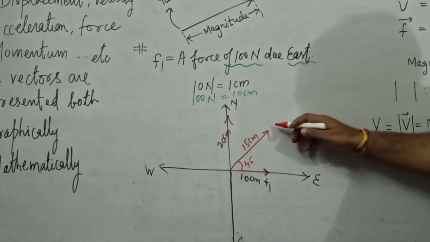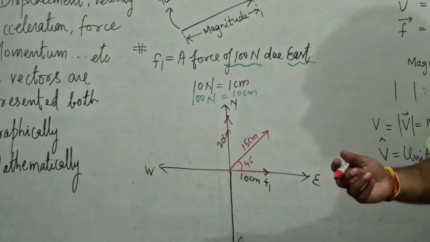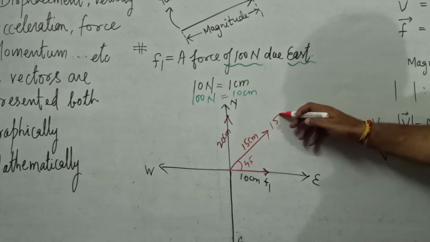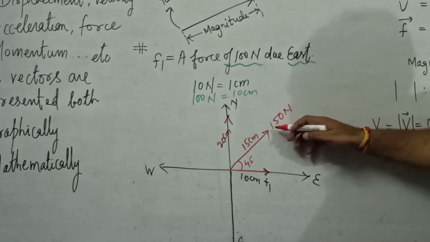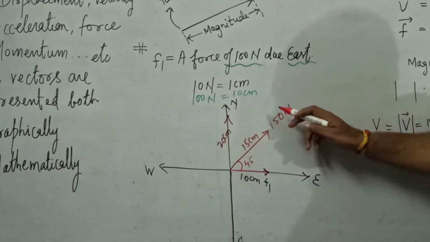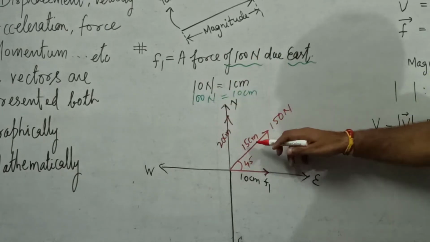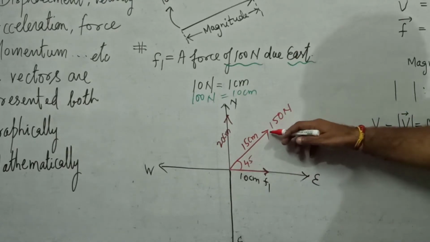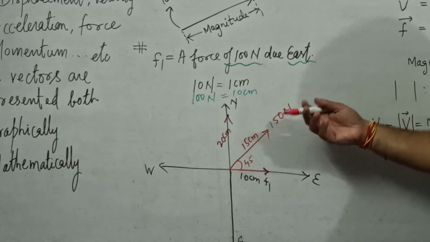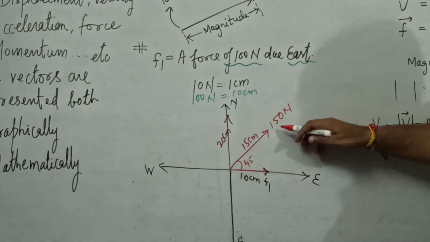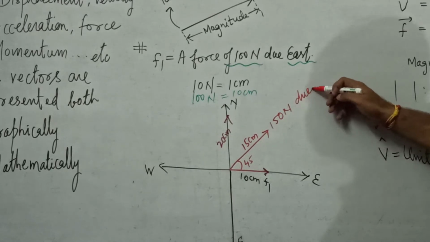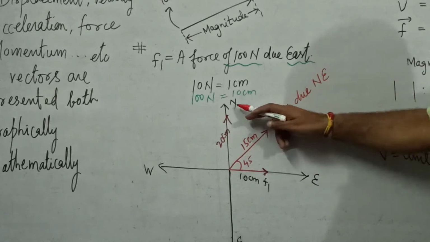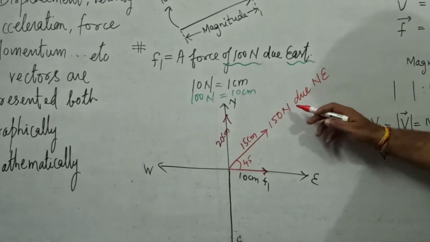So what does this 15 centimeter arrow represent? This again represents a force vector, and the value of the force vector is what? 150 Newton. Why 150 Newton? Because 1 centimeter is 10 Newton, therefore 15 centimeter is going to be 150 Newton. So this arrow is a force vector. The magnitude of force is 150 Newton, and direction is what? Direction is due northeast. This direction is exactly midway between north and east. Therefore we call it northeast.